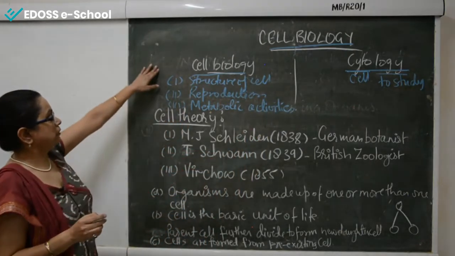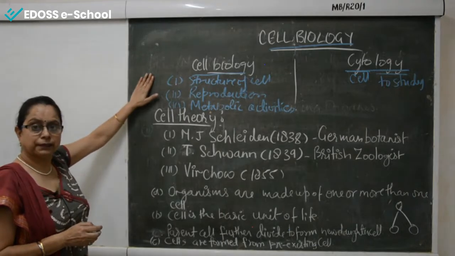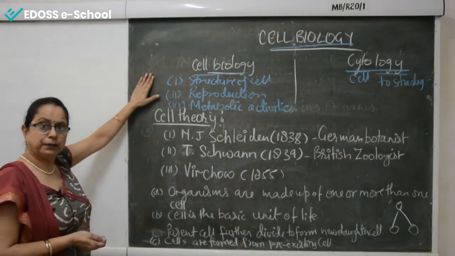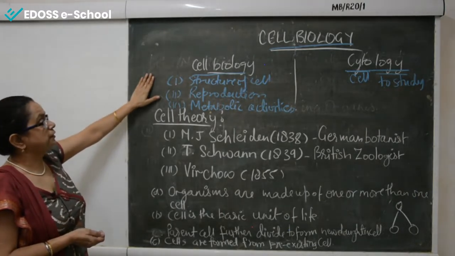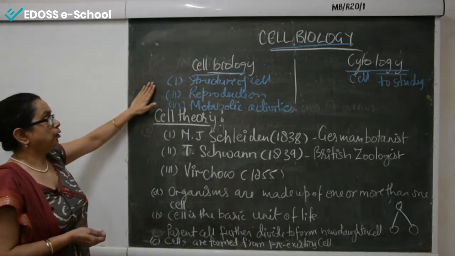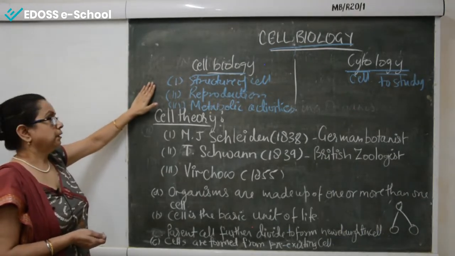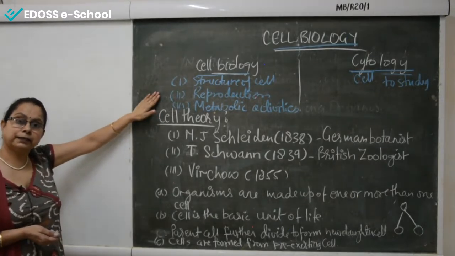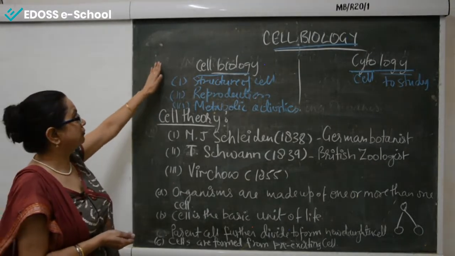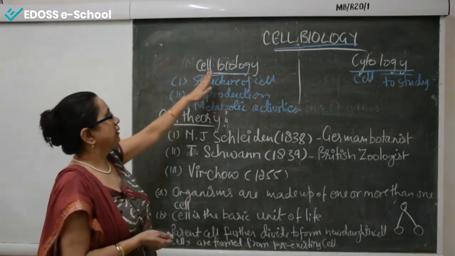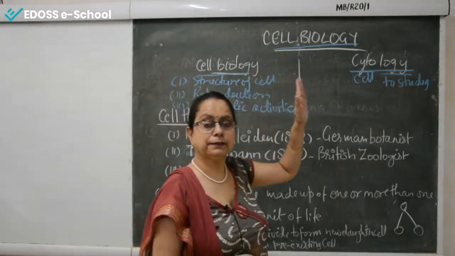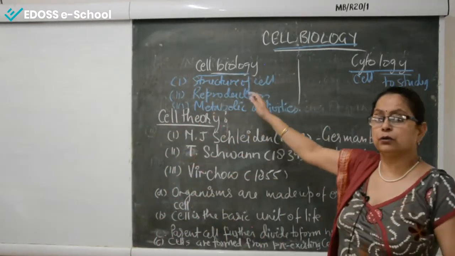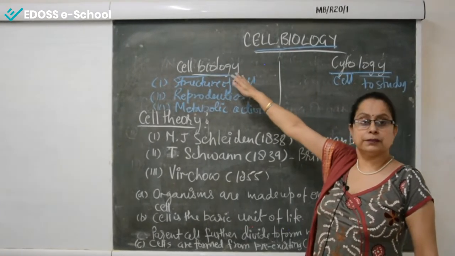So in cell biology we study the structure of the cell, how it appears, its various structures, how it reproduces, and what metabolic activities are conducted in the cell. So we study collectively all the points regarding the cell in the branch of science that is called cell biology.